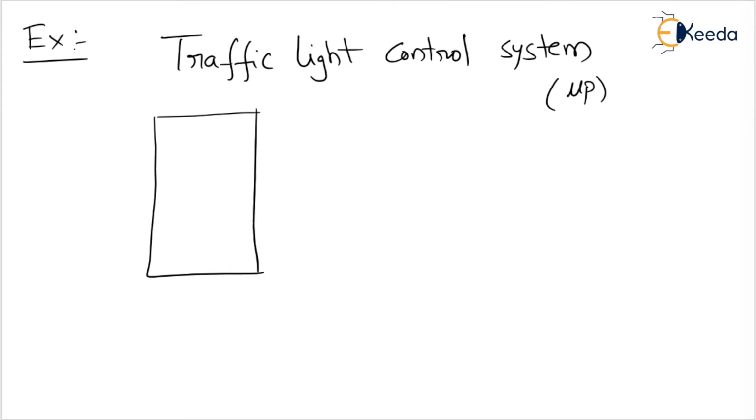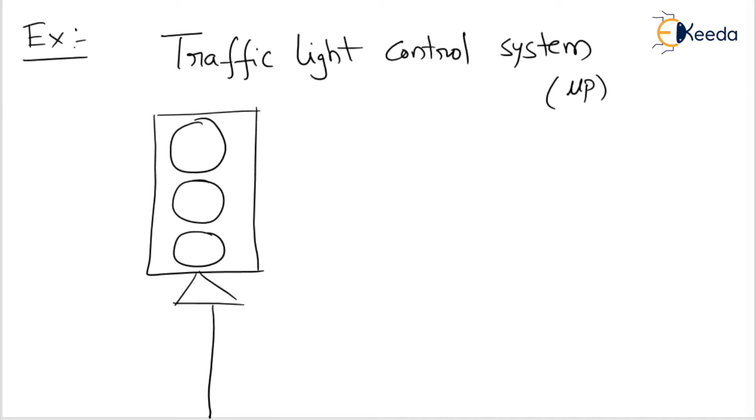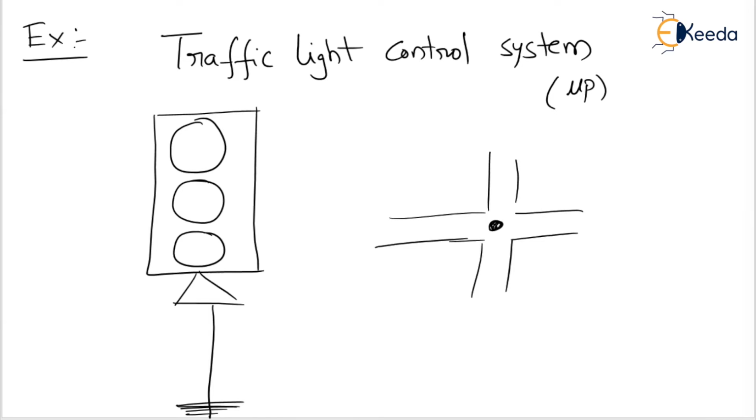In the traffic light control system there are three lights: red, yellow, and green. Suppose this is a junction, and we put a traffic light here. When the red light is on for 15 seconds, the vehicles will be stopped for 15 seconds.